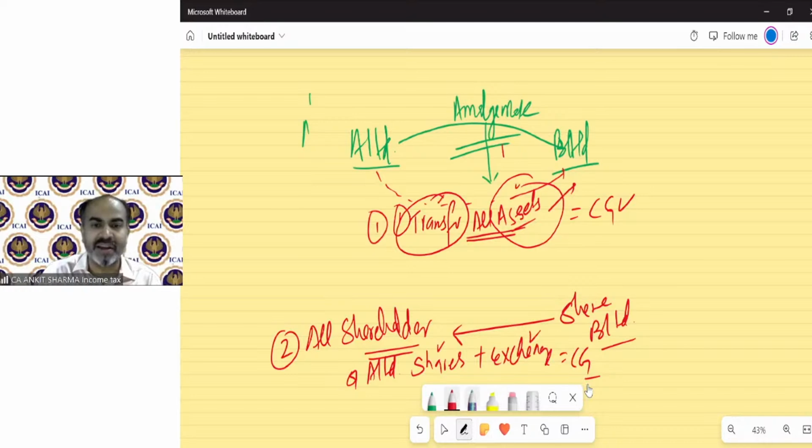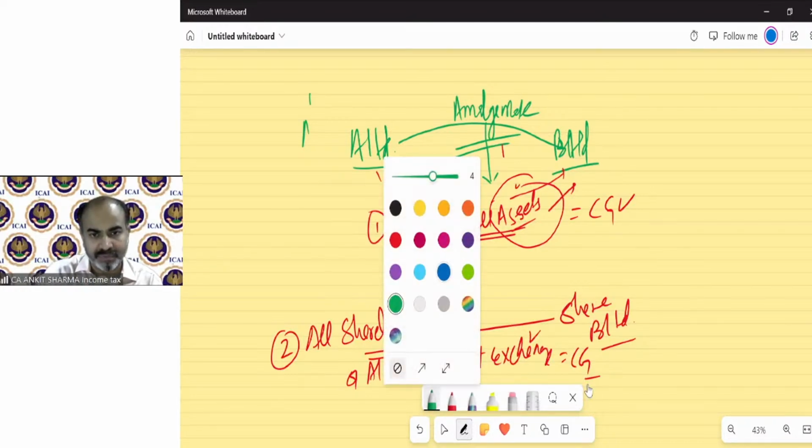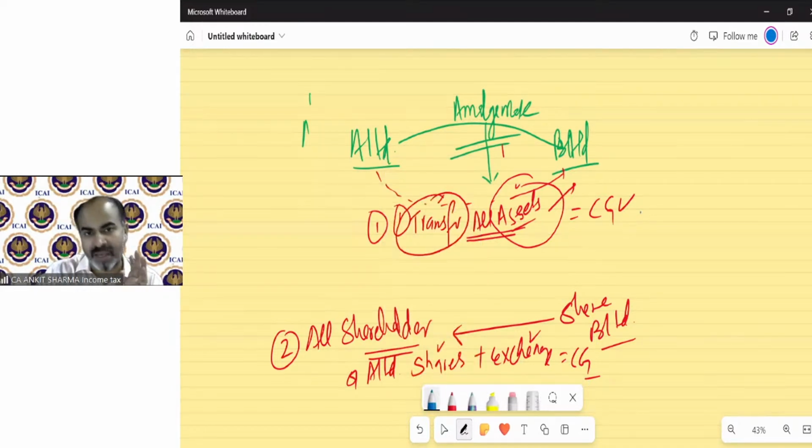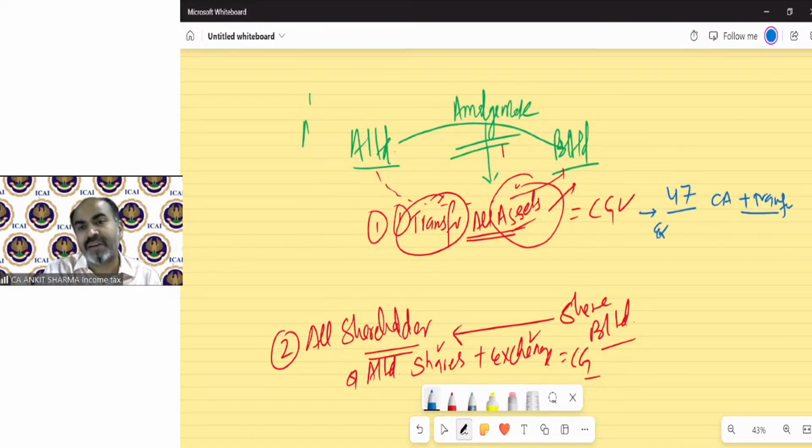So technically, under amalgamation, there are two transfers involved on which the capital gain concept is applicable. One, all the assets of the amalgamating company are going to become part of the amalgamated company. So there is a transfer. For this purpose, section 47 says, yes, there is a capital asset, yes, there is a transfer. But now this is an exempted transfer.